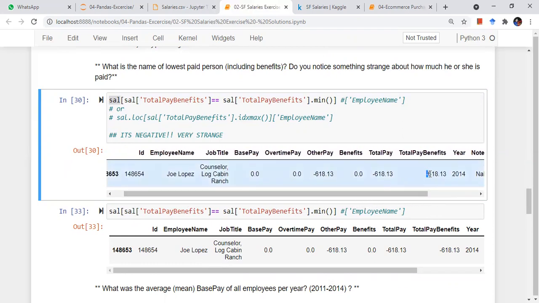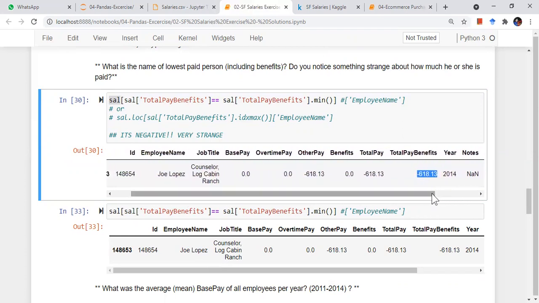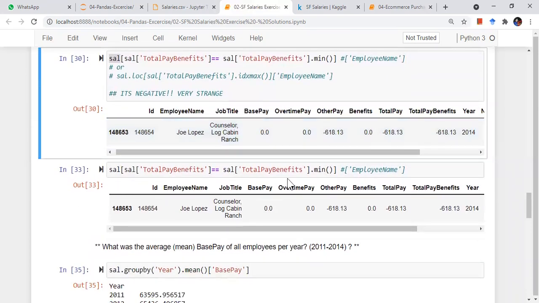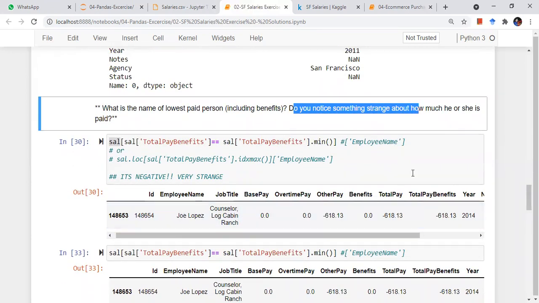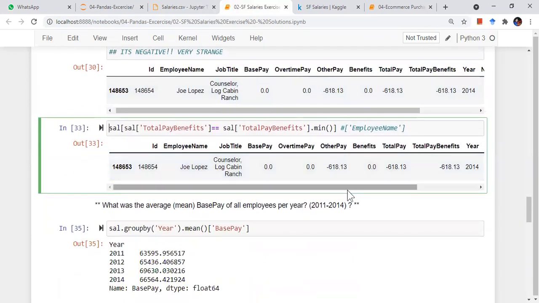So it can be a glitch, or it can be a special case where some loan remains unpaid, or this guy ran out of the company, does not show up for work, and there is no whereabouts. Any strange thing can happen. Most often it is just an error. So this was the next part: what do you notice strange about how much he or she is getting paid? Now I want to print the employee name, so I'll just pass the employee name column, and I get just the employee name, Joe Lopez.